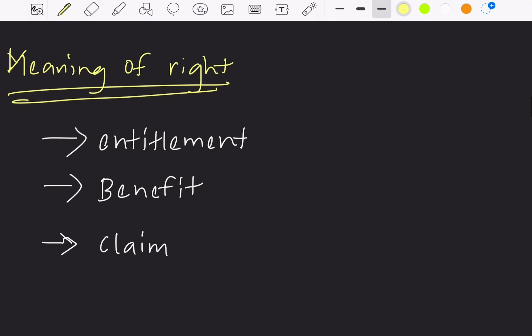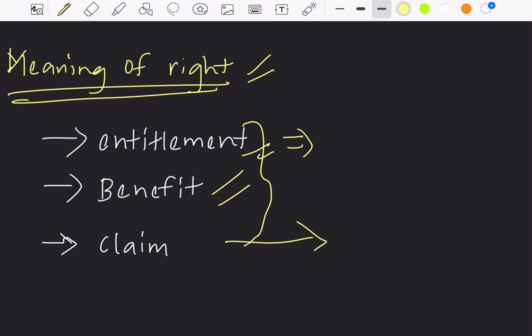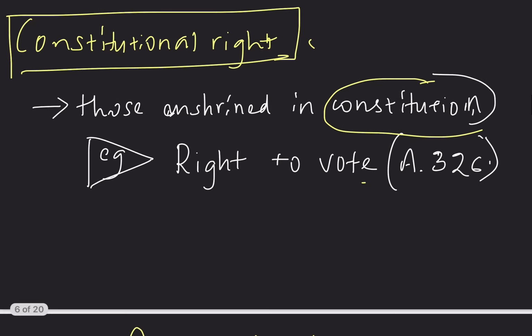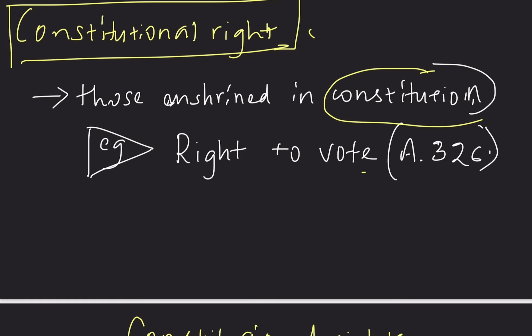Firstly, we must know the meaning of right. Right is nothing but a kind of entitlement that is given to a person, right? It is nothing but a benefit, or else you can also define right as a claim. So, next is we have a constitutional right.